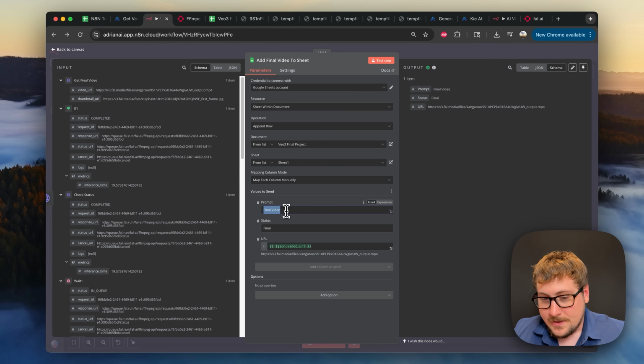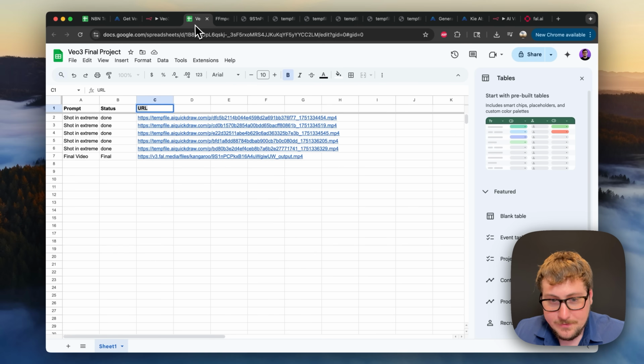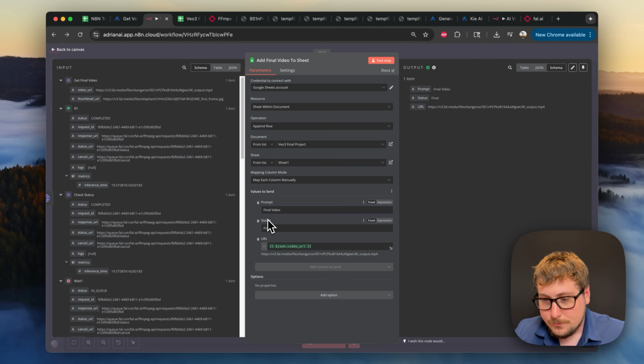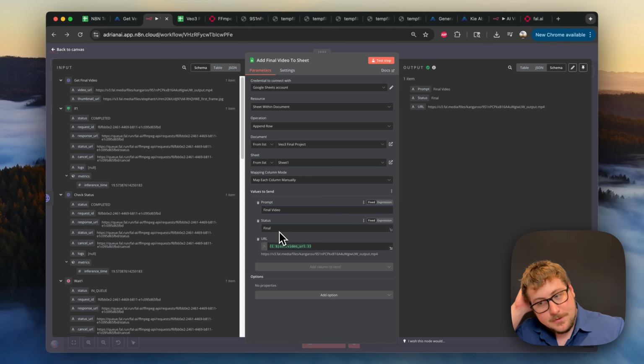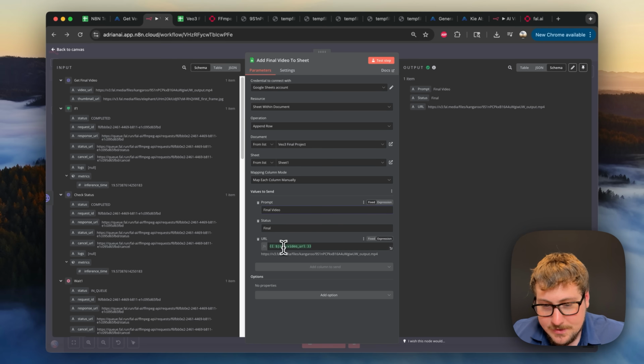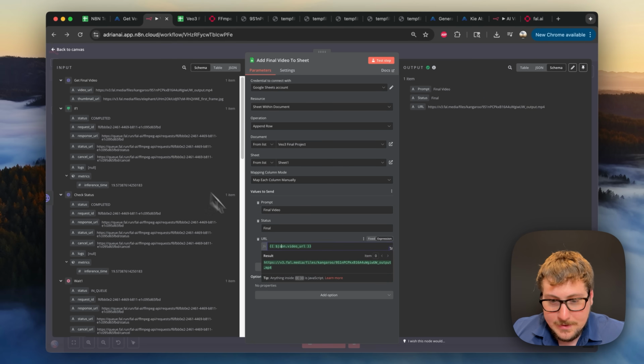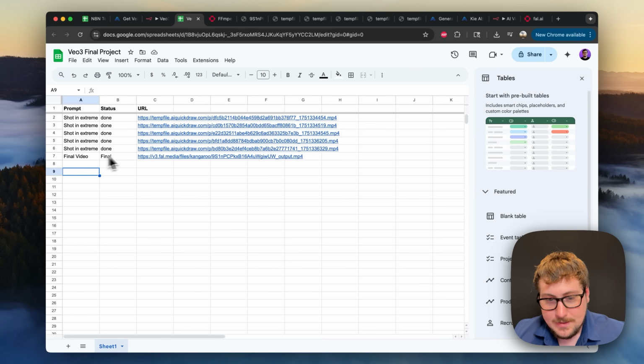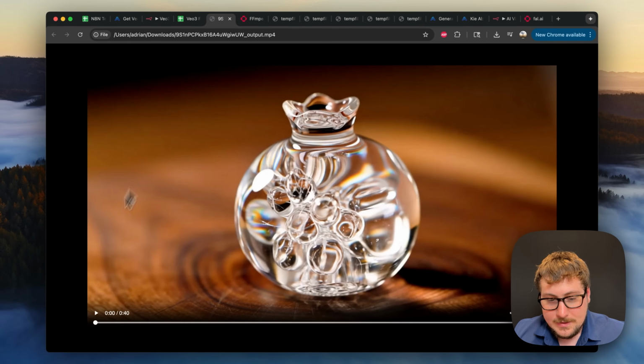Just going to be filling in final video. Now keep in mind, you could create a separate sheet if you want these to generate somewhere else so they don't overlap, but for simplicity's sake I just have it be a final video that's just the same row below all the clips, and then we're just setting the status to final. This doesn't really matter as long as it's not to do or done and it messes up the rest of the automation. And then the URL is the URL that we got from the Git. And then once we do that, like I said, it's going to pop it in here. You will have that final video, and then I'll be playing the final video now.